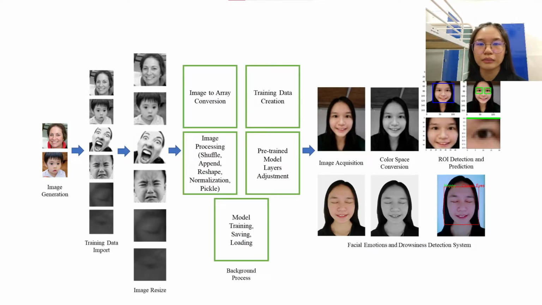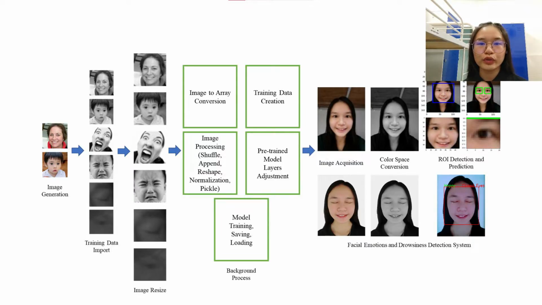For the methodology, the framework starts with transfer learning of StyleGAN to generate synthetic happy and neutral human faces with the generator model, further saved in Google Drive under Google Colab environment. Then, the model training and detection system are conducted under Jupyter Notebook environment. The model training starts with training data, which includes 400 images for each facial emotion and 200 images for closed and open eyes, imported from local files into the notebook.